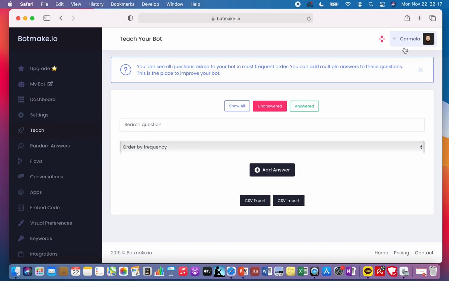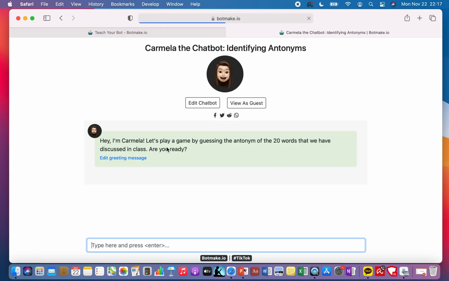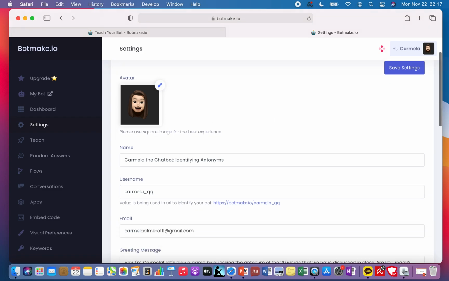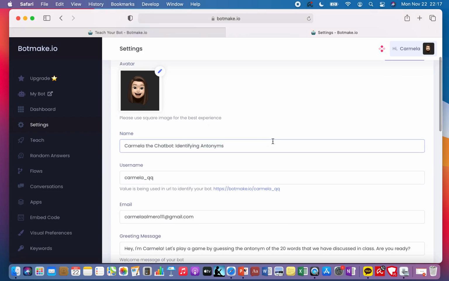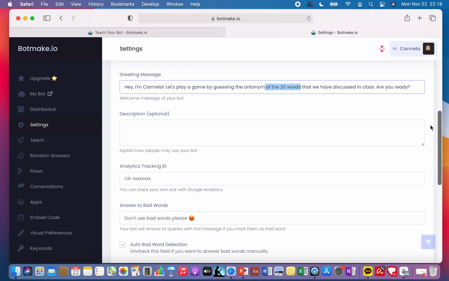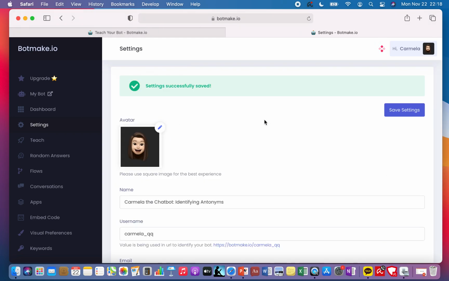If you feel like changing the name of your chatbot, simply go to here, view your bot, and then click the edit chatbot icon. And here, if you feel like changing your avatar, simply click change avatar. And then if you want to change the name, you have it in here. And as well as if you want to change the greeting message. And lastly, just simply click the save settings icon.